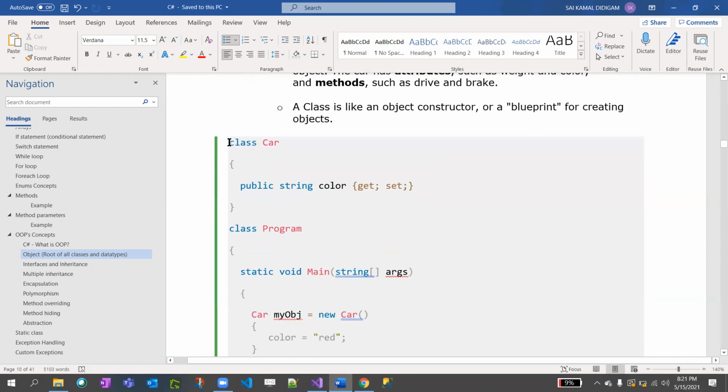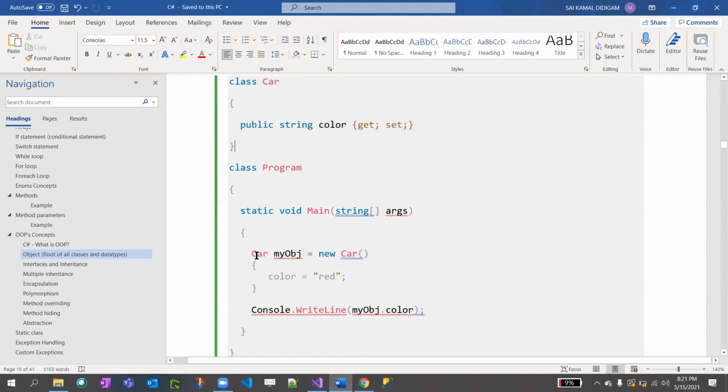Here we created a class, and I just showed you in the previous demo, right? We create a class and we instantiate that class with car my object equal to new car. If there are properties inside that class, you can also declare that property like color equal to red. Since we declared get set in the property, if you put color equal to red, it will get updated here also. Get set means get is read, set is write. There are some cases you don't need set. In this case, this will get errored out.